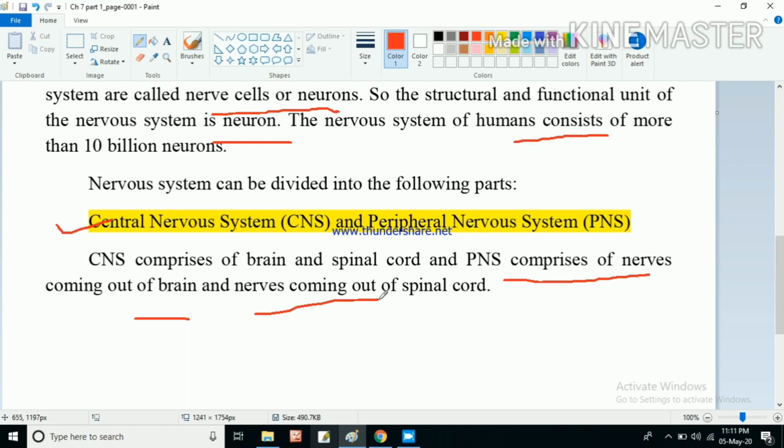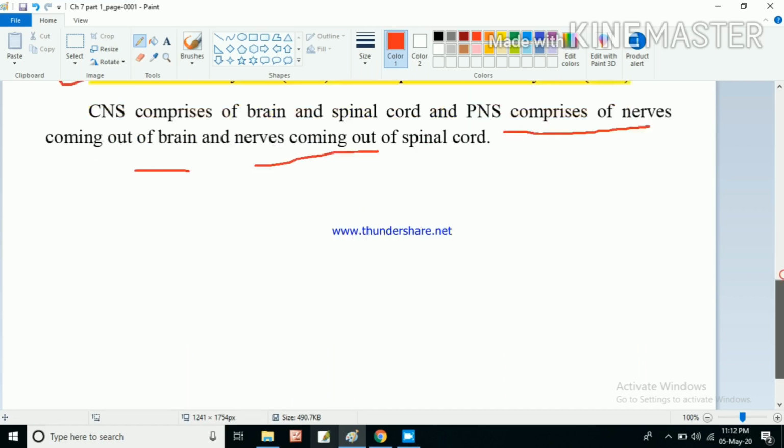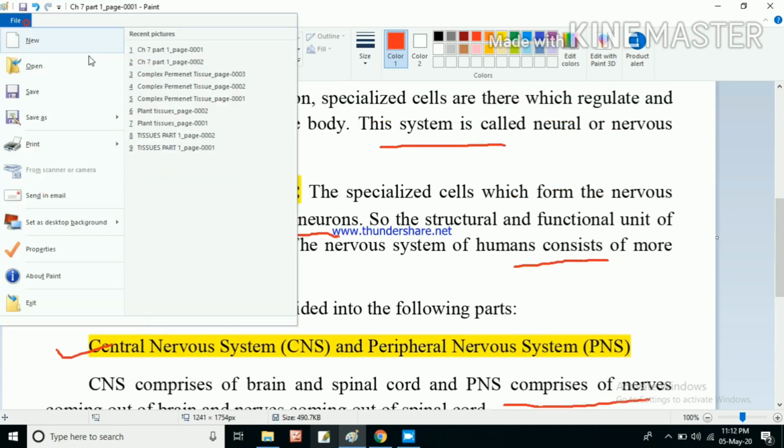So only these two types of nerves together we say as the peripheral nervous system, and the main organs, that is the brain and spinal cord, together we say as the central nervous system. So our body has these two types of nervous systems.